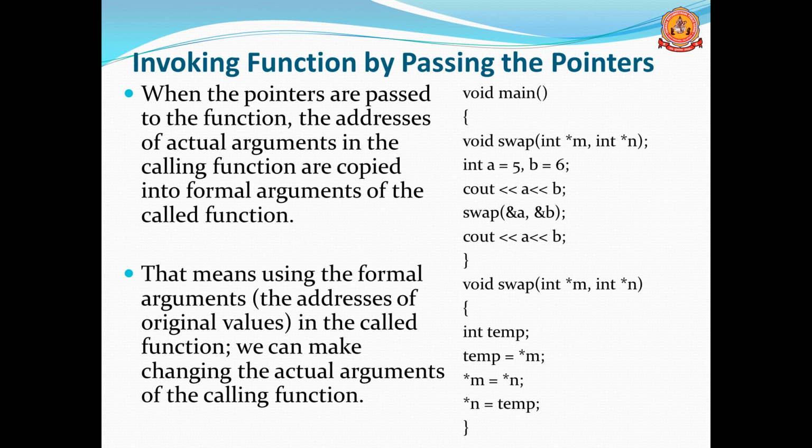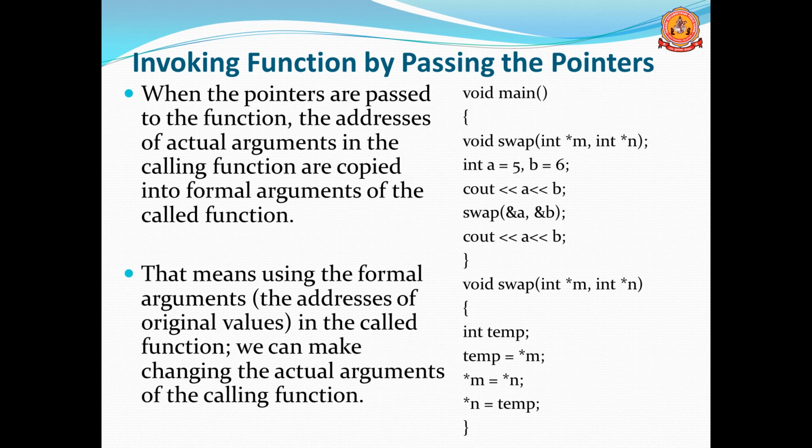Then the last one is invoking the function by pointer. This is a new topic for us. When the pointers are passed to the function, the addresses of the actual arguments in the calling function are copied into the formal arguments of the called function.